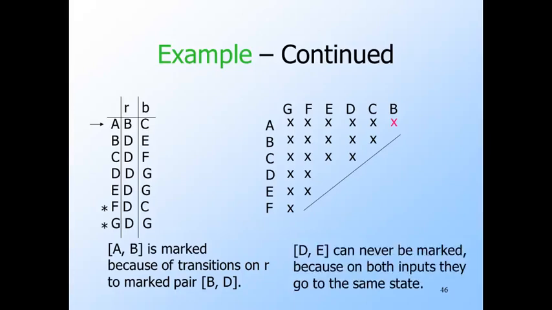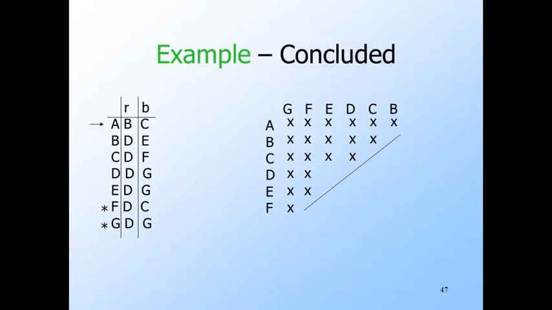Unfortunately, D and E can never be marked because on both inputs they go to the same state. Okay. We are now done. We have distinguished every pair of states except for D and E. Moreover, we can never distinguish these states since they both go to D on input R and to G on input B.